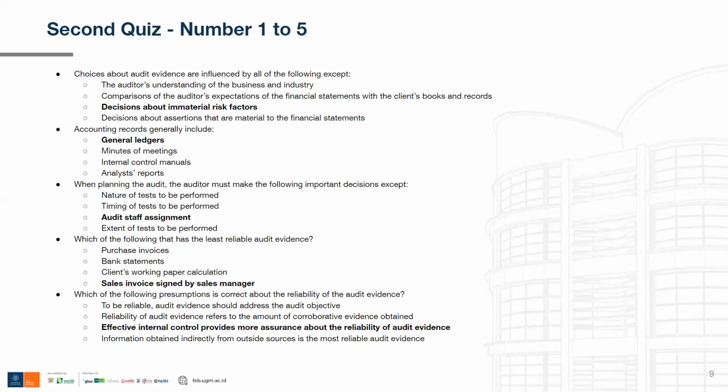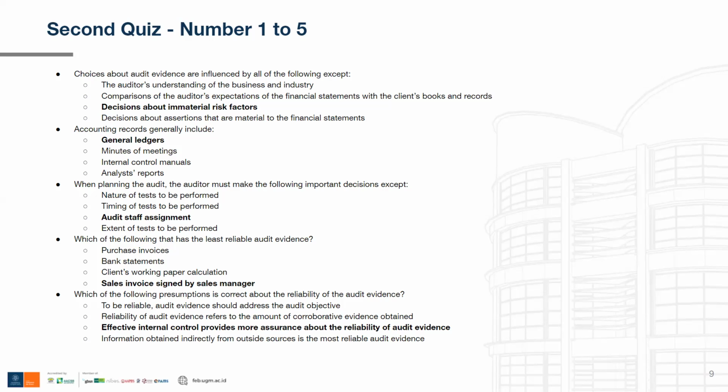This one is an important decision, and the timing of tests to be performed is important too, because the engagement letter that has been agreed upon by the management and the auditor includes the nature of tests to be performed and the timing of the tests to be performed. So yeah, the first two options are out of the question. They are required and they are included as important decisions.